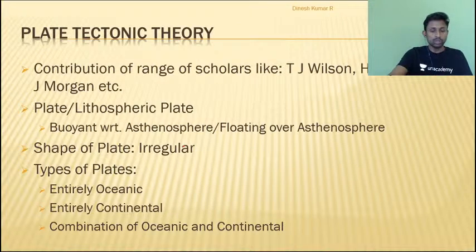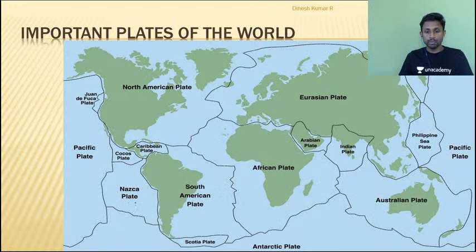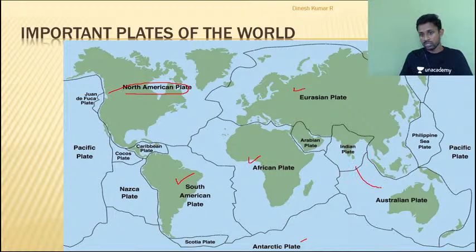Thus we entered into plate tectonics, and we discussed that there are 7 major plates. How did they identify the plate boundaries? By understanding the profile of earthquakes and volcanism on the map of the world. They concluded that we have 7 major plates, which include the North American plate, South American plate, African plate, and Eurasian plate, which was actually a single plate, then the Indo-Australian plate, Pacific plate, and the Antarctic plate.